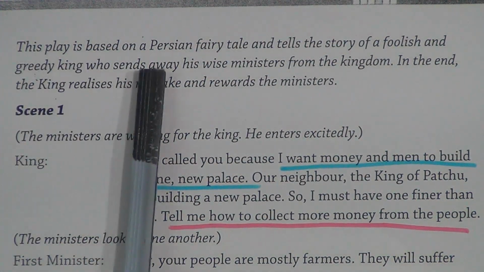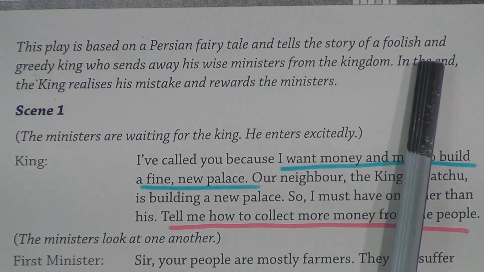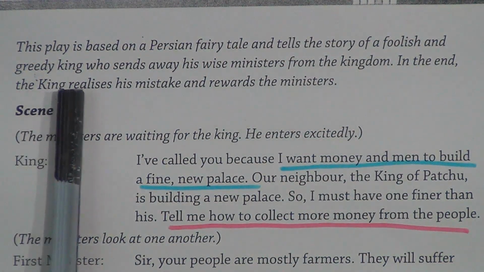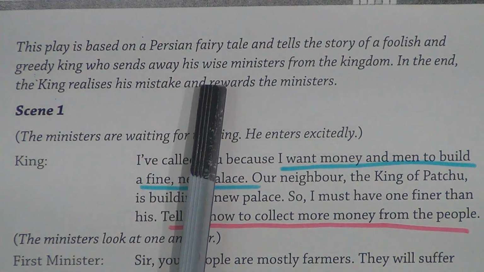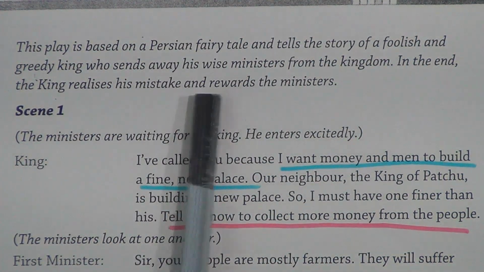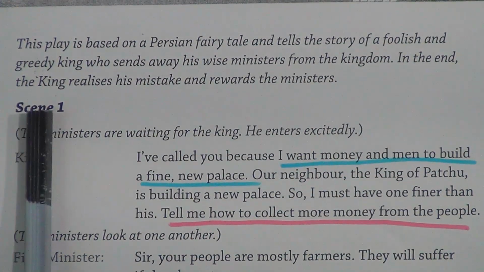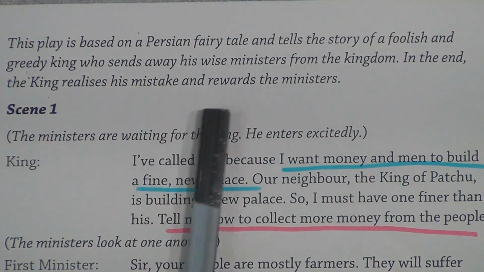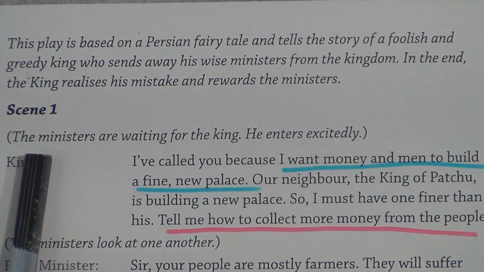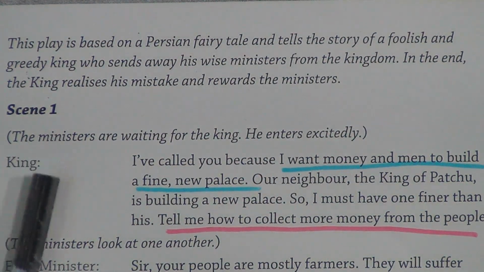This play is based on a Persian fairy tale and tells the story of a foolish and greedy king who sends away his wise ministers from the kingdom. Persian means France. In ancient times France was called Persian. In the end, the king realizes his mistake and rewards the ministers. Scene 1. Total scenes are 3. This is scene 1.